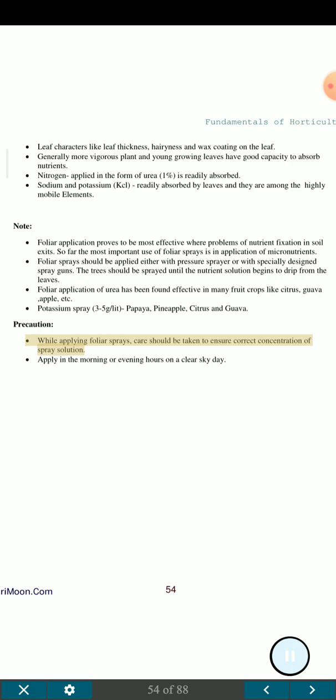Precaution: while applying foliar sprays, care should be taken to ensure the correct concentration of spray solution. Apply in the morning or evening hours on a clear sky day.